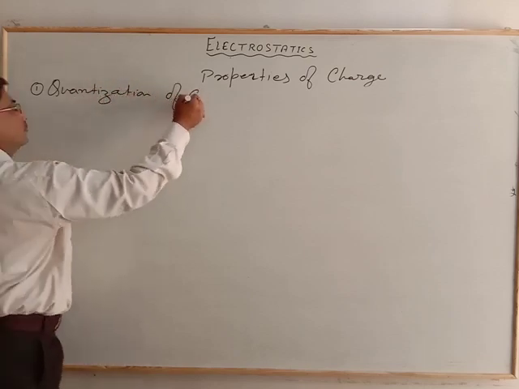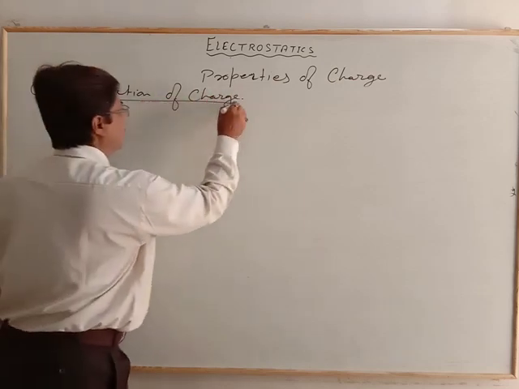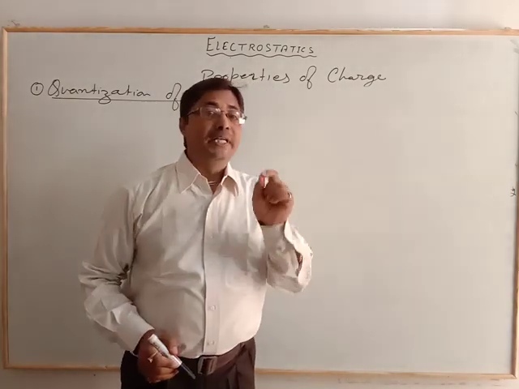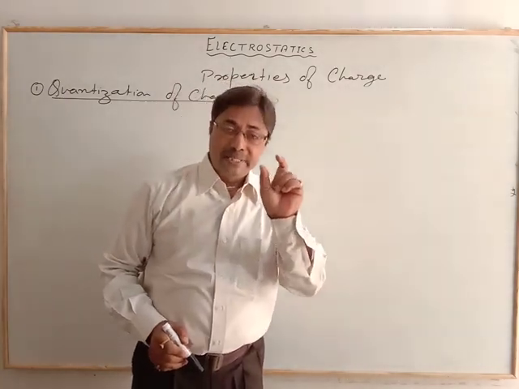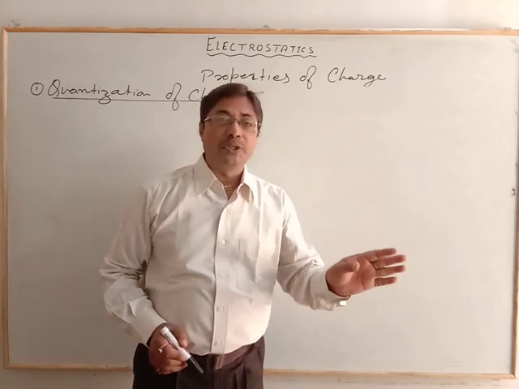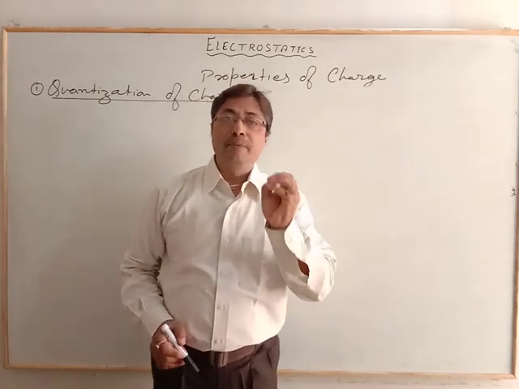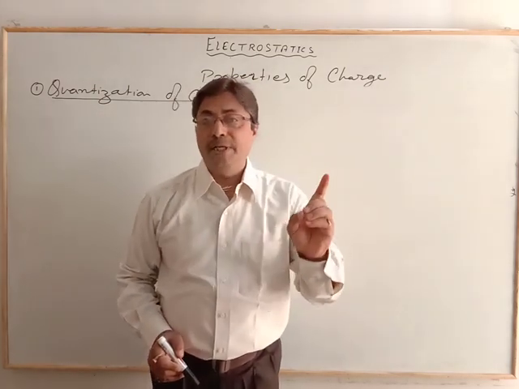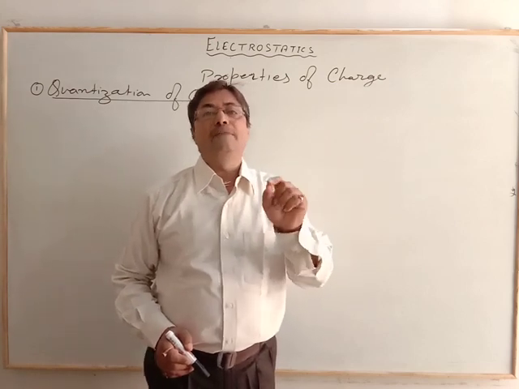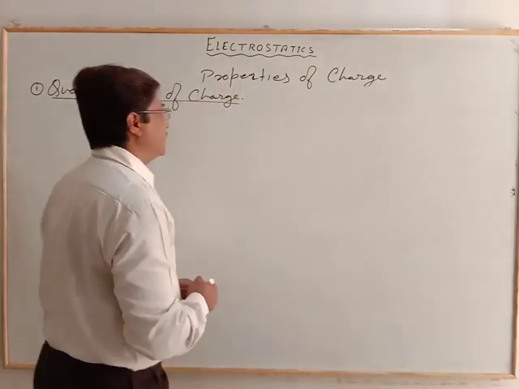The word quantization represents two senses. One is the distribution of the charge in the matter, and the second is how much the magnitude of the charge on that body is. That means the first gives the arrangement, and the second gives how much magnitude it has.